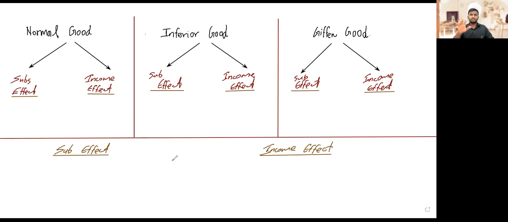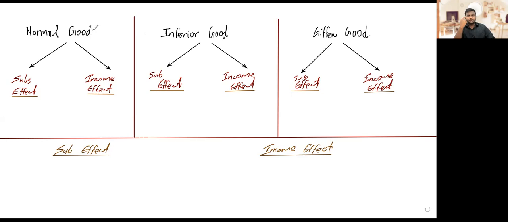Normal goods and inferior goods are the two main types of goods we talk about. They are classified based on the demand for these products and how it is related to consumers' income. That is the main determinant.